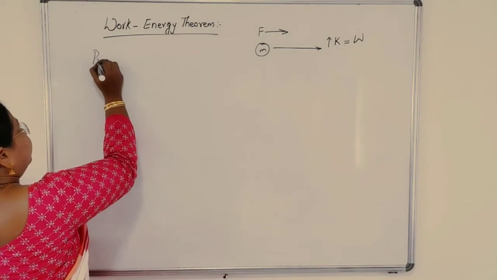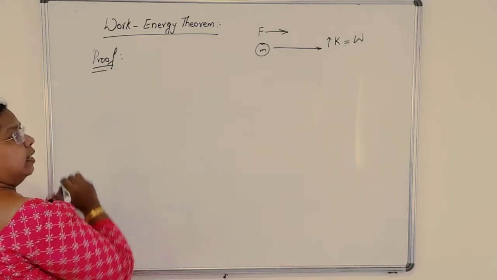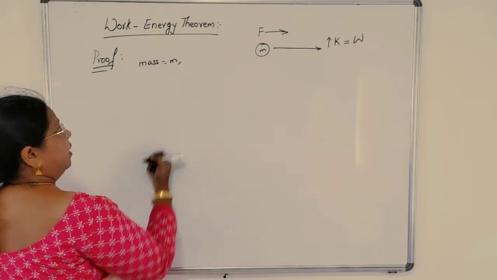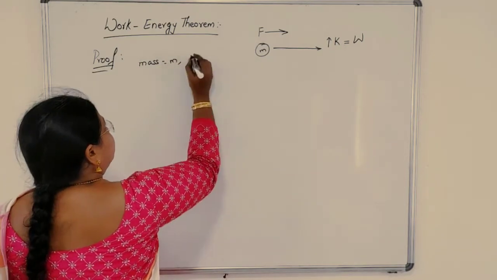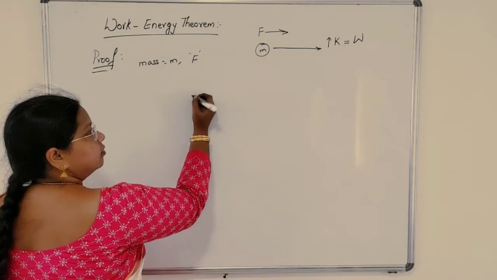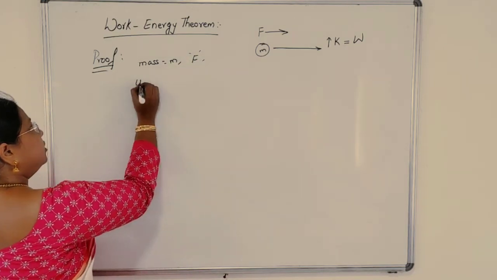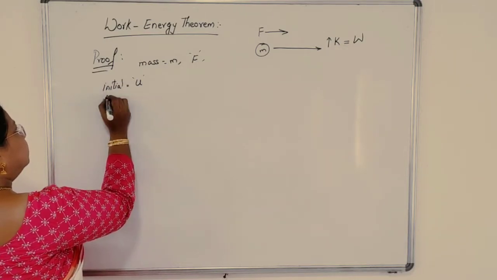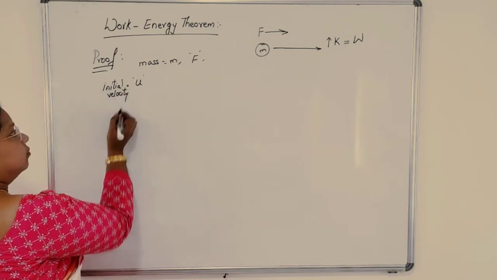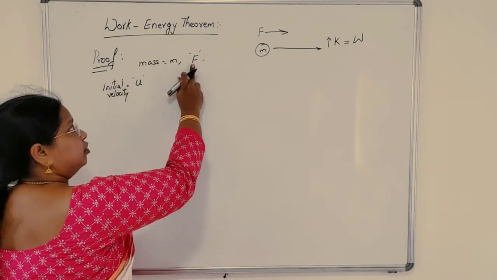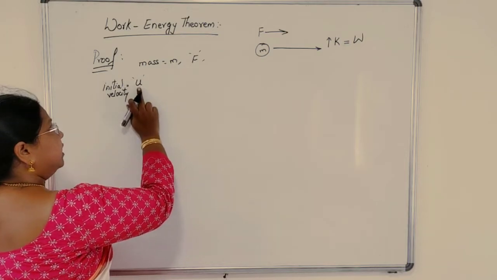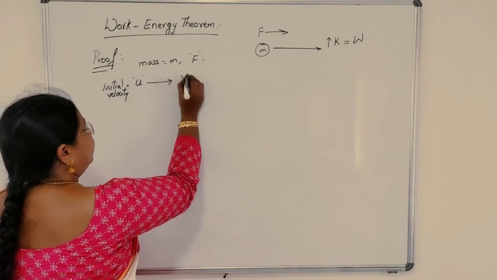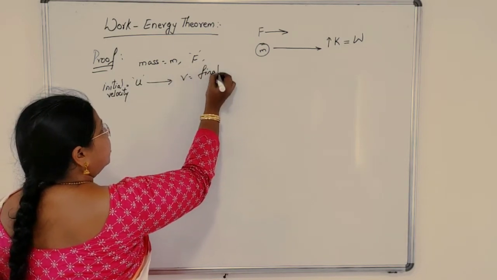So, proof of this theorem. Let us consider a body of mass m. Mass is equal to m. So there is a force acting. So F is a force. Initially it is with the velocity u. So this is the initial velocity. By applying the force in the direction of moving body, it accelerates and converts initial velocity u to v, your final velocity.